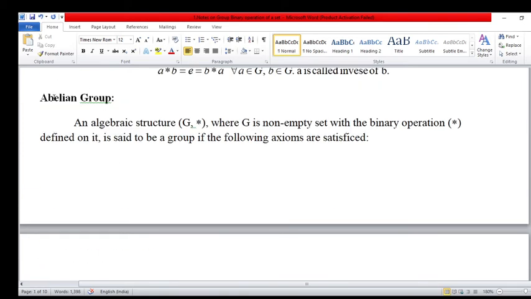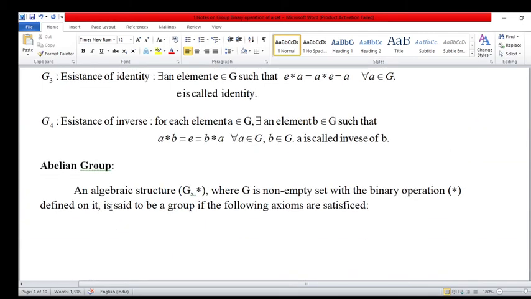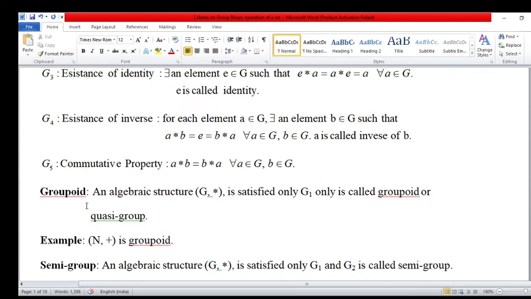Any algebraic structure satisfying G1, G2, G3, G4 is a simple group, and if it satisfies another property G5, then that group is called an abelian group. So this fifth property, the commutative property, is most important for the abelian group.